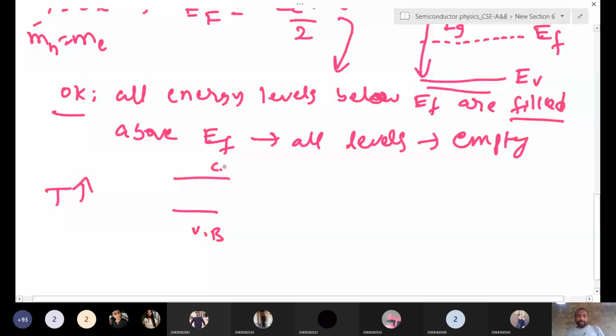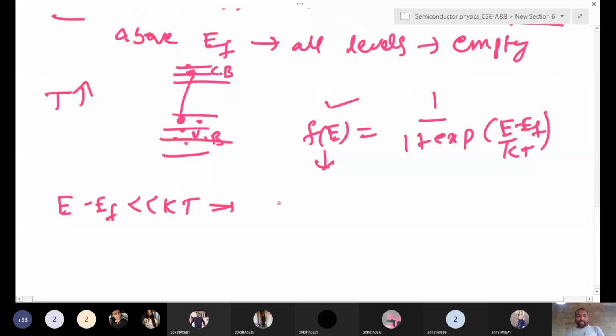Now we will see how these are filling. Suppose E minus EF is much less than KT. What is this one? Much less than KT means very low temperature. Here f of E becomes 1 by 1 plus e to the power of minus infinity.